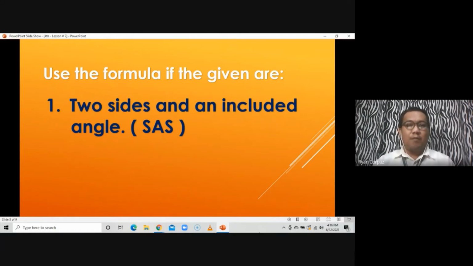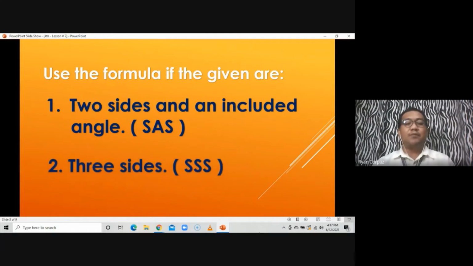For example, given na SAS. Paano yun? For example, meron kang given two sides at isang angle. Dapat yung angle na given mo ay pinagigitnaan ng dalawang sides na yun for us to make use of law of cosines. Kasi kapag yung angle na yon ay may katapat sa any of the two sides, ibig sabihin, we can make use of the law of sines, di ba yung pinag-aralan natin the last time? Pero kapag yung angle na yon ay pinagkikita ng dalawang sides, we can come up with SAS there. So two sides and an included angle. If that is the given, then we can make use of the law of cosines.